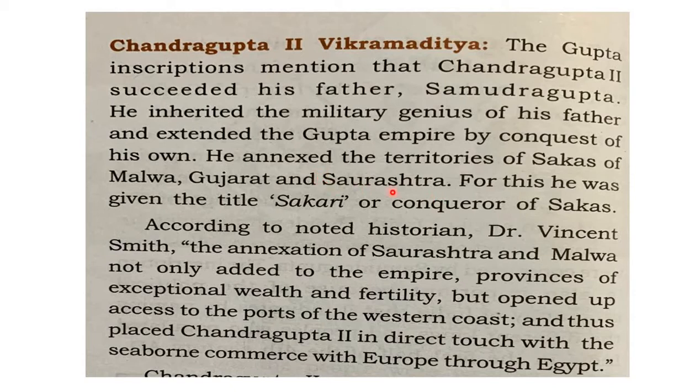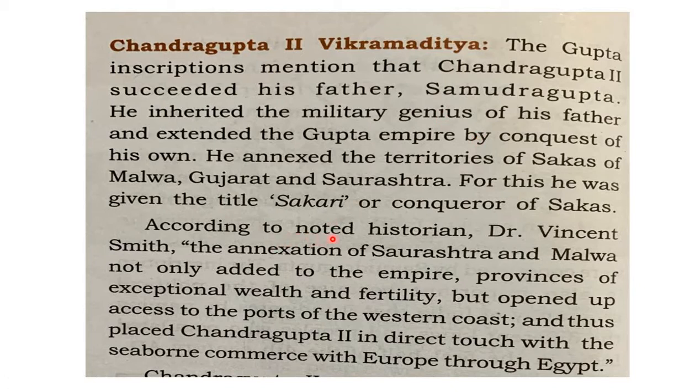If you look into your textbook here, you can see these places on the map. First, he conquered the Shakas of Saurashtra, Gujarat, and Malwa. Later on, because of his conquest of these three places and defeating the Shakas, he was called Shakari, or the conqueror of Shakas. Okay, because of his victories over the Shakas of Malwa, Gujarat, and Saurashtra, he was called the conqueror of Shakas, or Shakari.